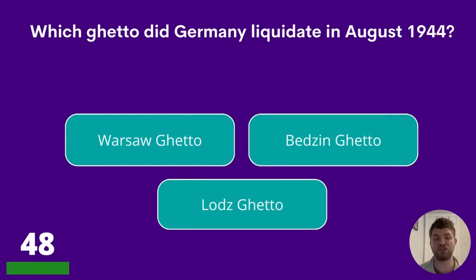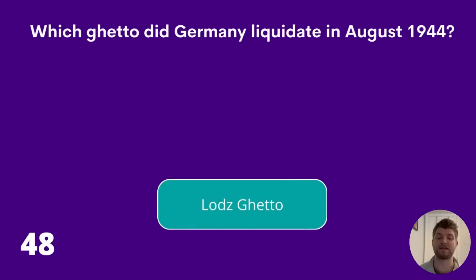48. Which ghetto did Germany liquidate in August 1944? Warsaw Ghetto, Bedzin Ghetto, or Lodz Ghetto? The answer is Lodz Ghetto.